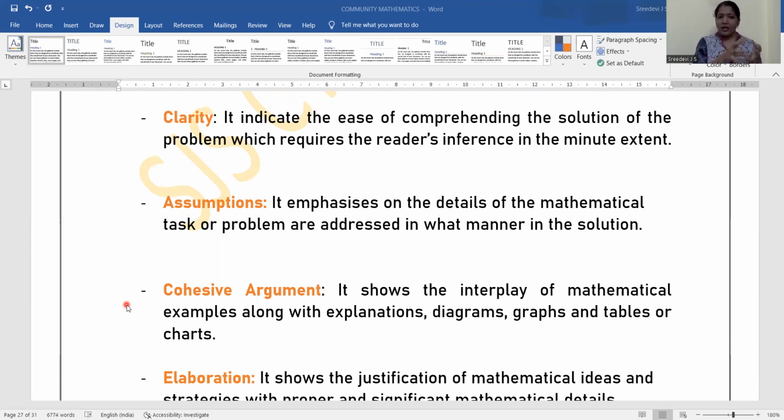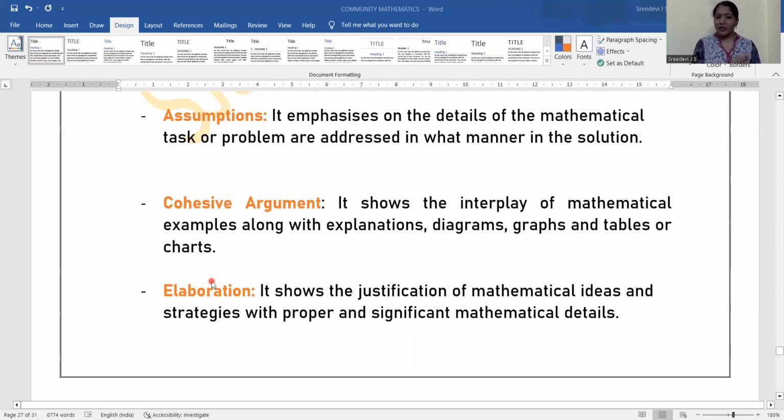Through assumption, the teacher can lead the students in a particular way, and through the assumptions, the students can understand whether the assumption is correct or wrong. After the conclusion, the student and the teacher can come to the exact meaning of what they really assumed. Is it correct or not? Is the solution derived out of it or not? So that is what matters in assumption.